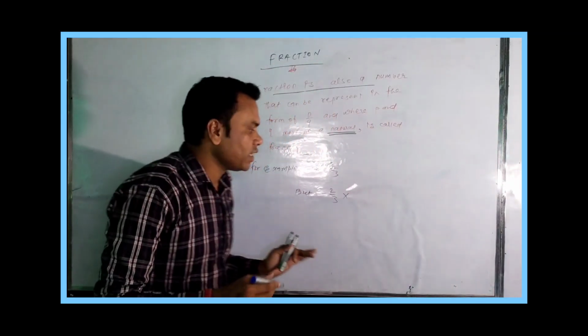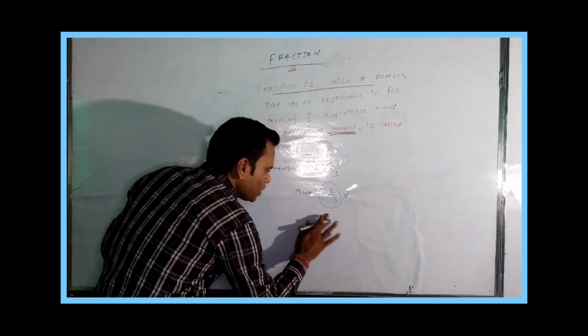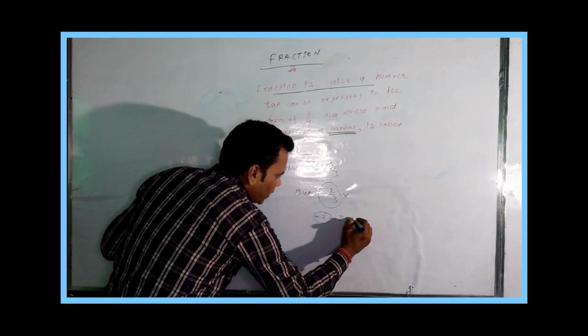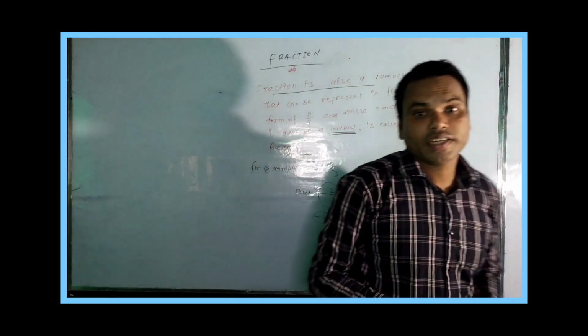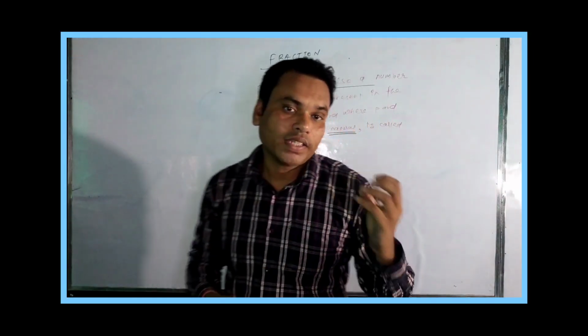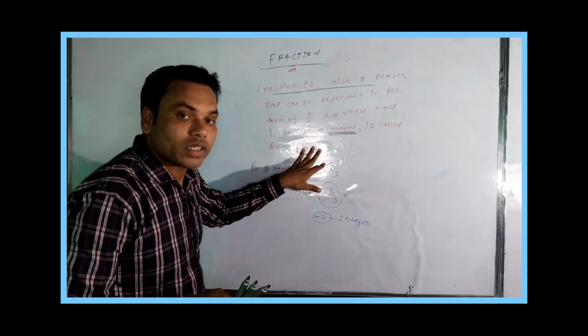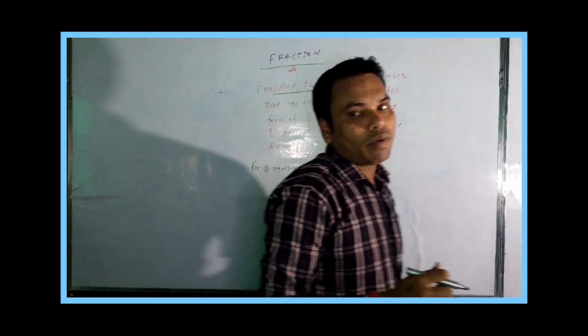Why am I saying this? Because the minus sign represents an integer. That's why we can say minus 2 by 3 is not a fraction, but 2 by 3 is a fraction. There are many types of fractions.